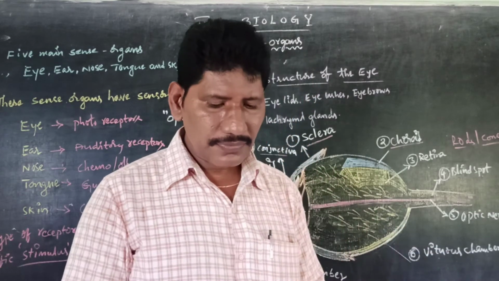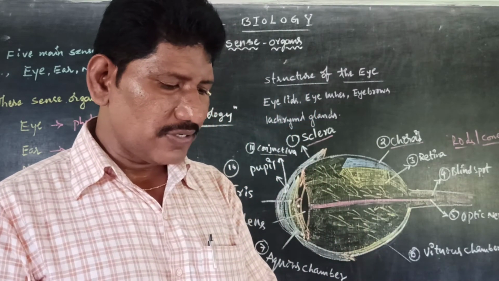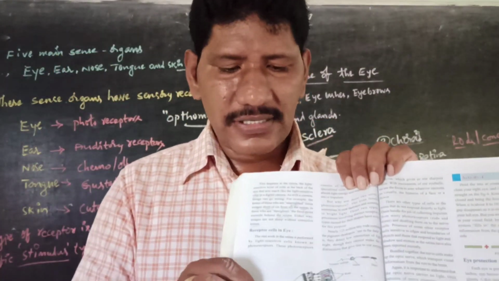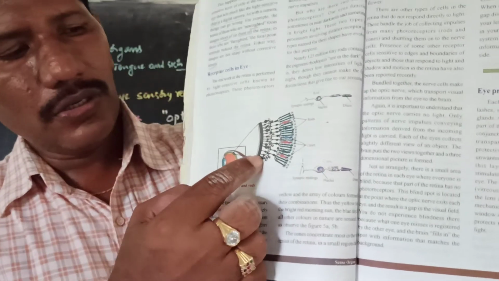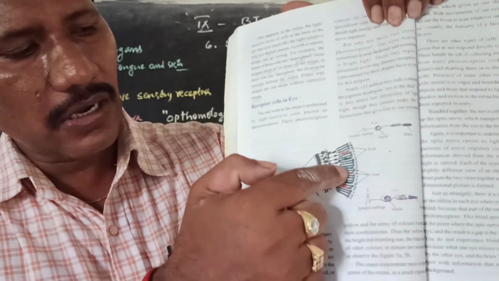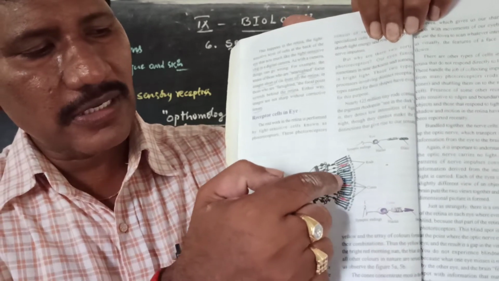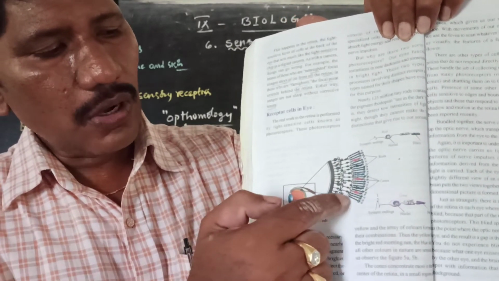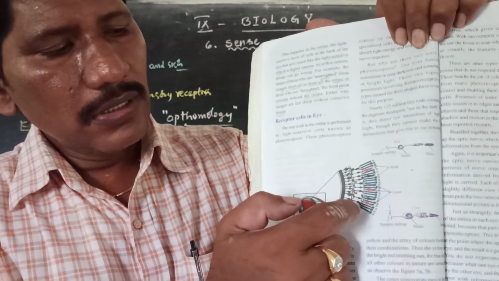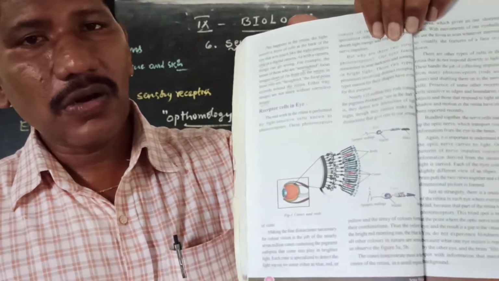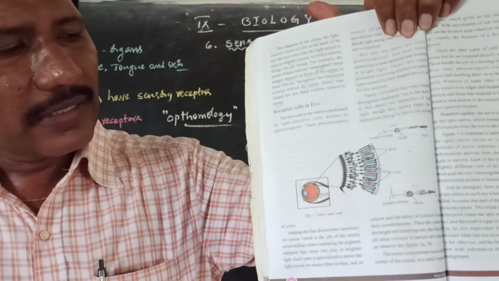See here, in the textbook, page number 80, we have the two kinds of cells. This is the structure of the eye. In this eye, there are extension parts, and these are called rods and cones. Based on the structure, they are called rod-shaped cells or cone-shaped structures. Rods help us to detect the dark, to identify dim light or a dark night.